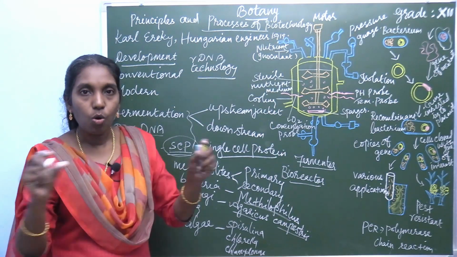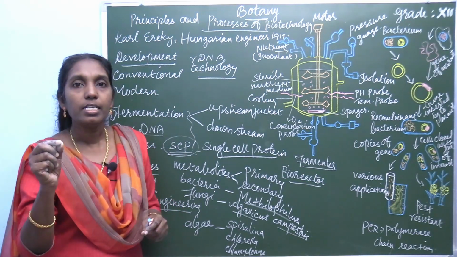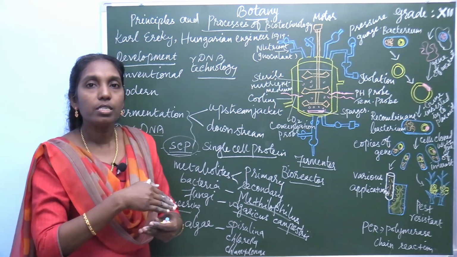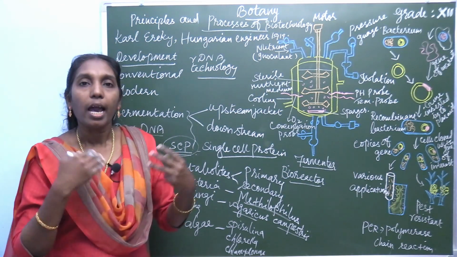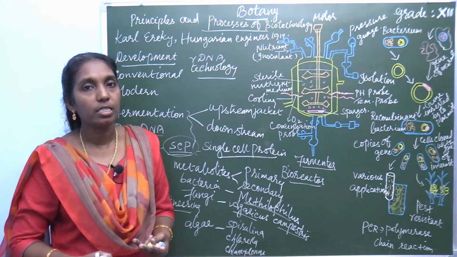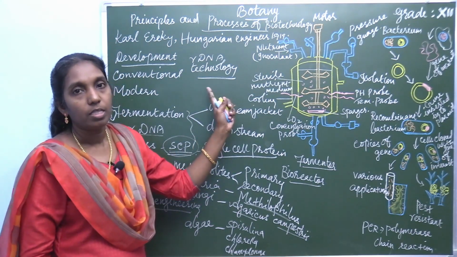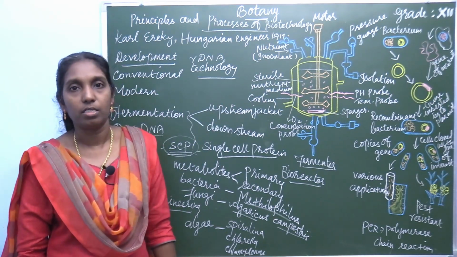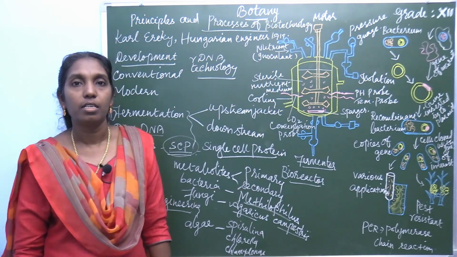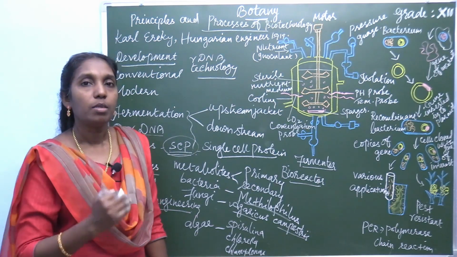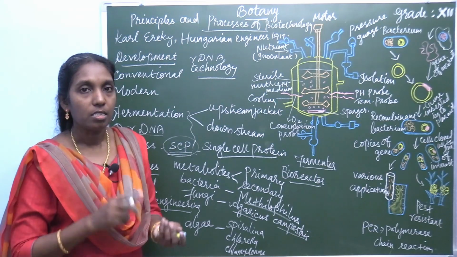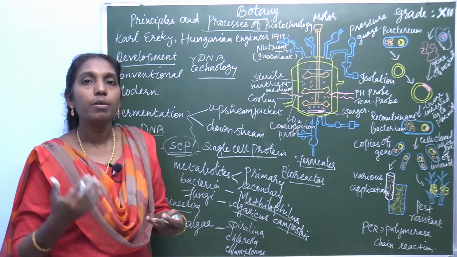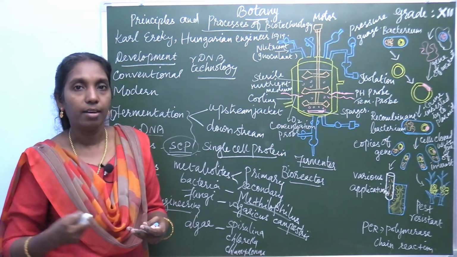DNA which codes the gene can be isolated from one organism and introduced into another organism and produces a new product. That is the technology used in this DNA recombinant technology or genetic engineering technology. What are the products obtained by this? Vitamins, carbohydrates, proteins, vaccines, antibiotics. So many new products can be developed.